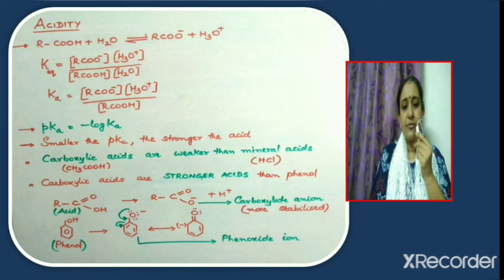Whereas if we consider phenol, when it donates a proton, it changes to phenoxide ion. Now when we look at the resonating structures, it will be clear that the negative charge is with the more electronegative oxygen atom as well as with the less electronegative carbon atom. So due to this, in the case of phenoxide ion, we have non-equivalent resonating structures. So phenoxide ion is not as resonance stabilized compared to carboxylate ion. Since carboxylate ion is more resonance stabilized, carboxylic acid is stronger than phenol.